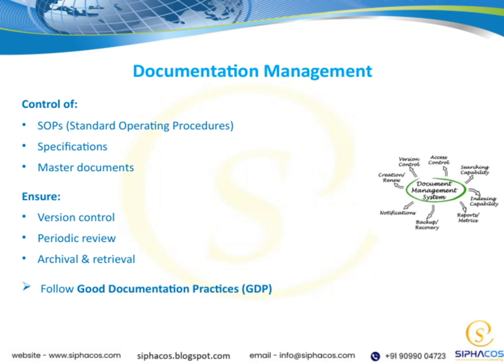This means keeping track of updates so everyone is working with the most current information, avoiding confusion or mistakes. Regular, periodic reviews are equally important. They help us identify when documents need to be revised or improved to stay aligned with current practices. Archiving and retrieval are also vital components. We need to archive outdated documents properly, but ensure that the most recent versions are easily accessible when needed. This way, we maintain an organized system that supports transparency and accountability.